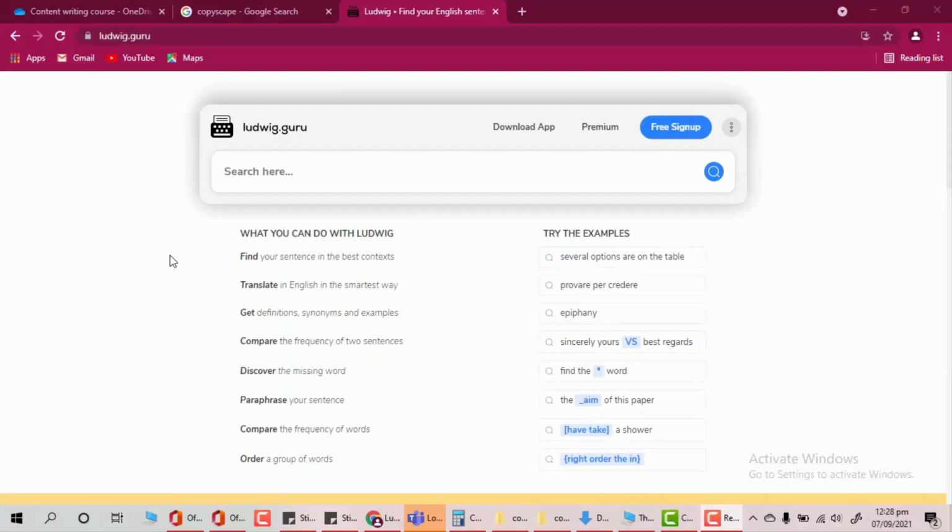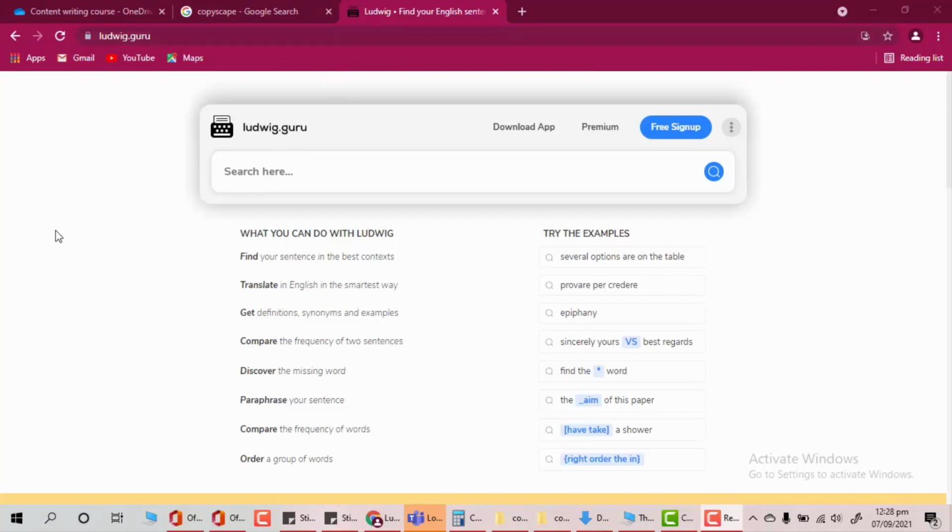So we talked about how to use Grammarly and how to check your mistakes on Grammarly. And now we want to talk about how to use Ludwig and Copyscape and Ubersuggest. So now let's start with Ludwig.